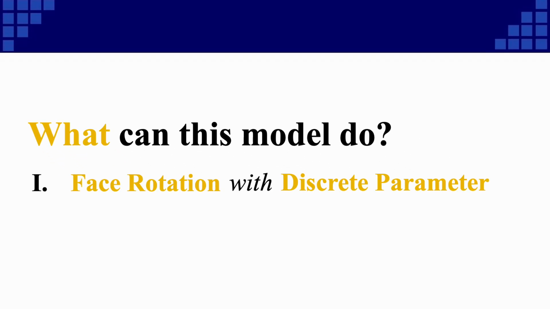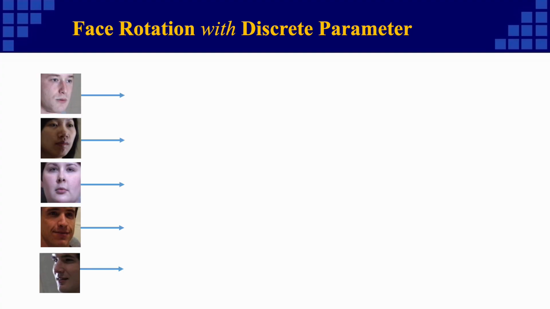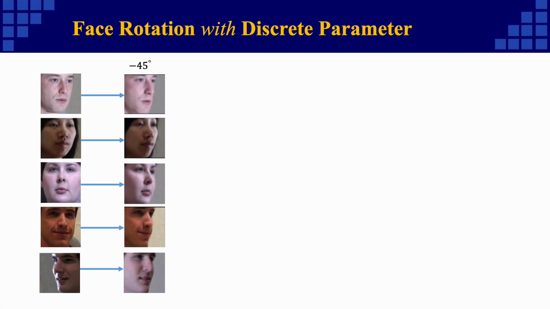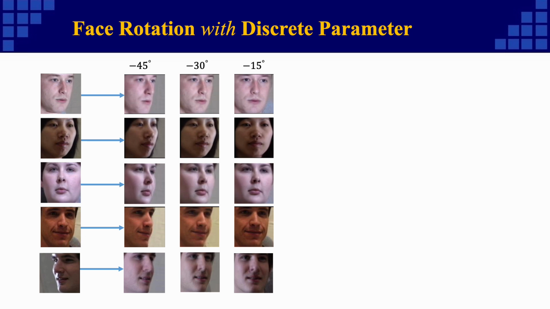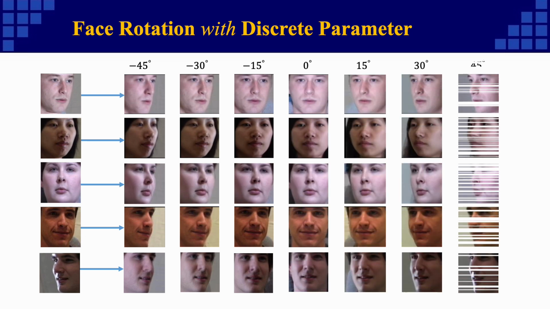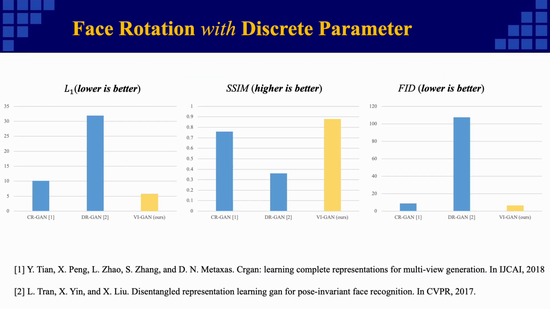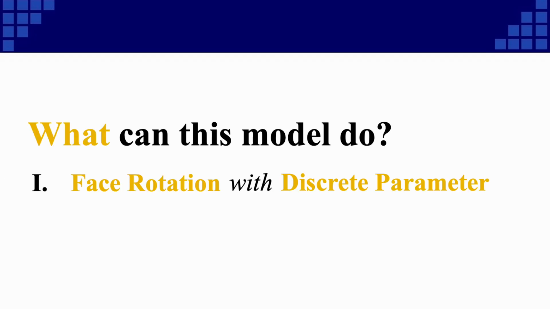The first task is face rotation with several fixed viewpoints. Given the original images and the target viewpoint label, our framework can generate the target view with accurate texture and pose. We compare with two GAN-based approaches, which can also do the task of face rotation, and provide some quantitative results. We can see our method has higher performance.